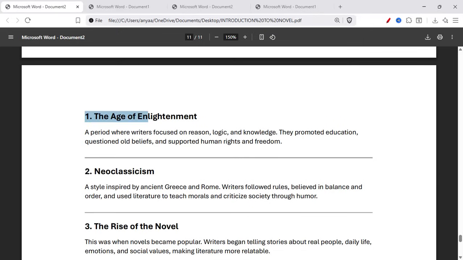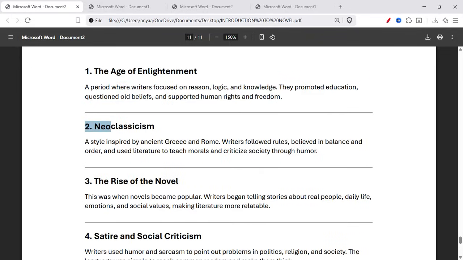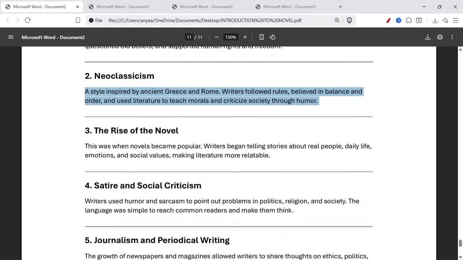Number one, the Age of Enlightenment, a period where writers focused on reason, logic, and knowledge. They promoted education, questioned old beliefs, and supported human rights and freedom. Number two, neoclassicism, a style inspired by ancient Greece and Rome. Writers followed rules, believed in balance and order, and used literature to teach morals and criticize society through humor.